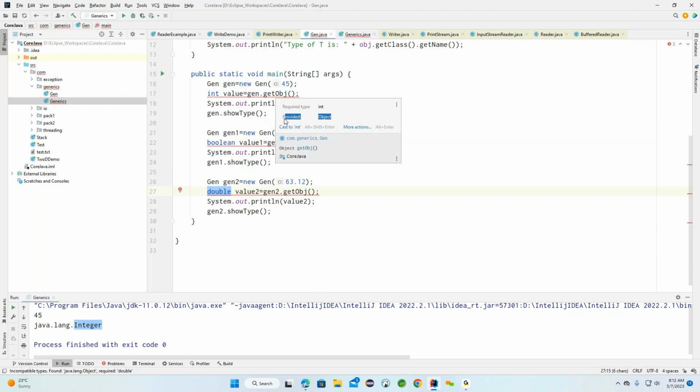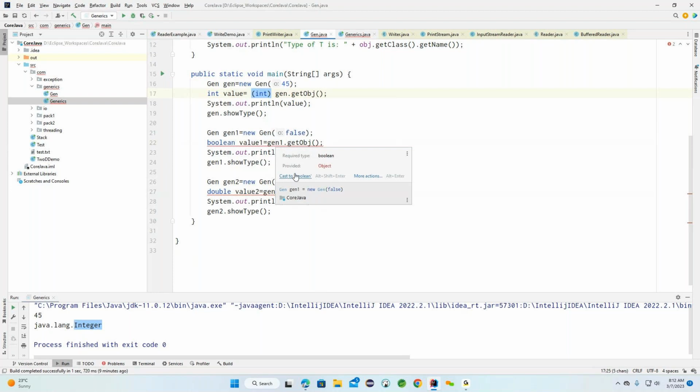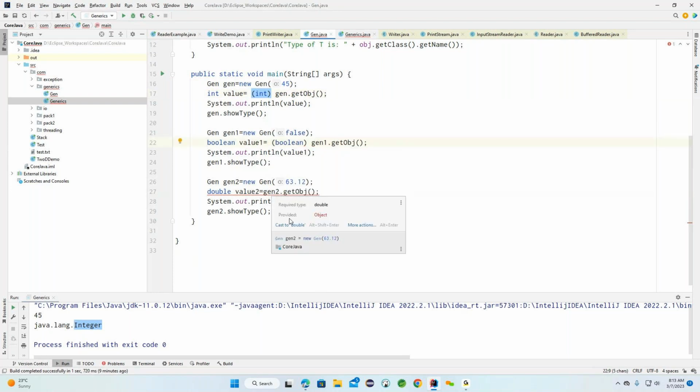The get obj method is now trying to return an object, but here we are providing an integer. This is what we need to understand: how this particular section of code is going to work. Here I'm trying to cast into integer. Explicitly we are casting, and for the boolean we are also casting explicitly, and for the double we also need to cast explicitly. Then only it is going to be implemented here.